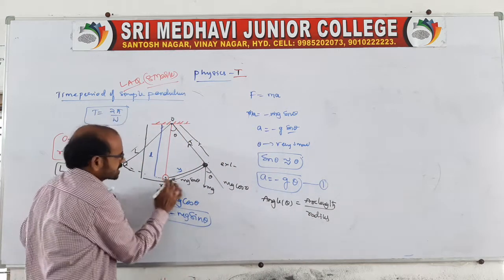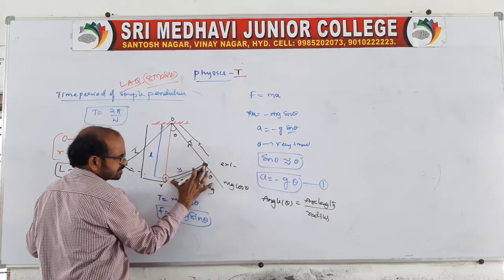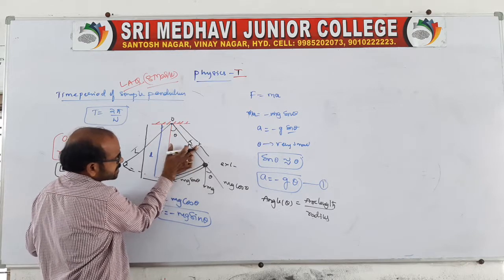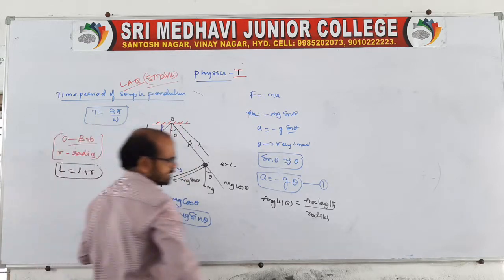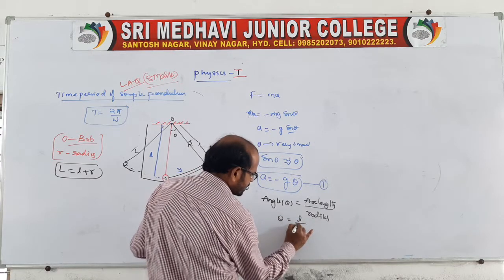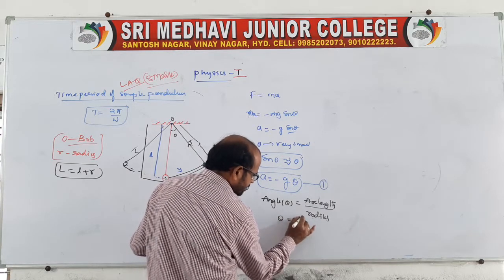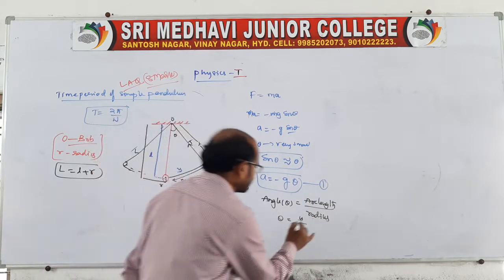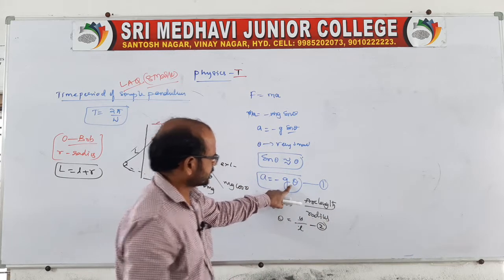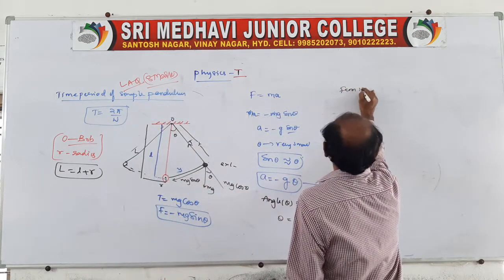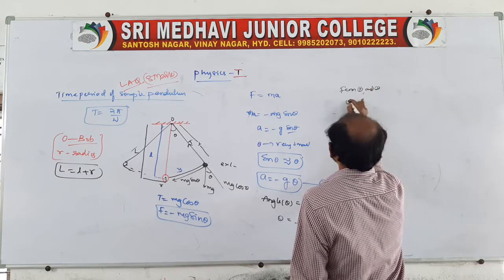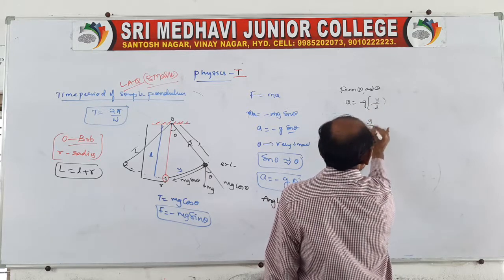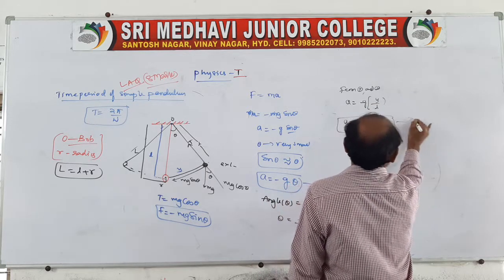Sir, here you look, it is like a circle, no? There will be an arc length. What is the arc length? You say y. What will be the radius of the circle? The radius is nothing but the length of the pendulum. So theta is equal to arc length by radius, that is y by L. This you give as equation 2. Now substitute this theta here, from 1 and 2. Therefore, A is equal to minus g into y by L. Then A is equal to minus g by L into y. This is the third expression you take.